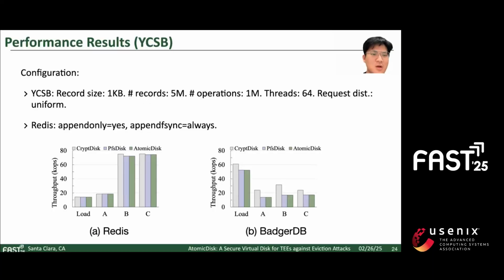For Redis, all three disks achieve similar performance due to Redis's lightweight I/O patterns. And for BadgerDB, AtomicDisk and PFS still achieve similar performance. The gap between AtomicDisk and CryptDisk narrowed due to its uniform read distribution, causing frequent small random reads that bottleneck the performance of CryptDisk.